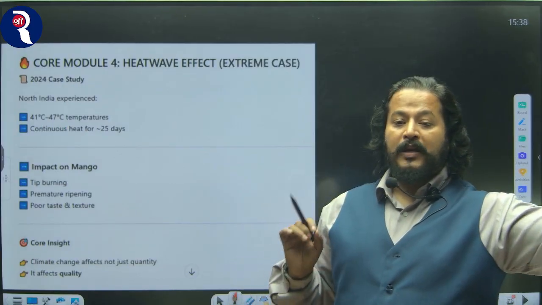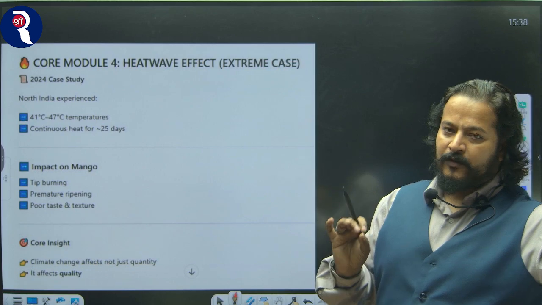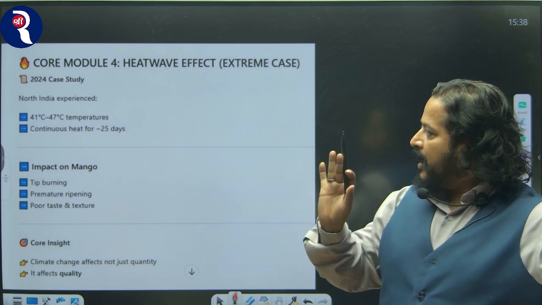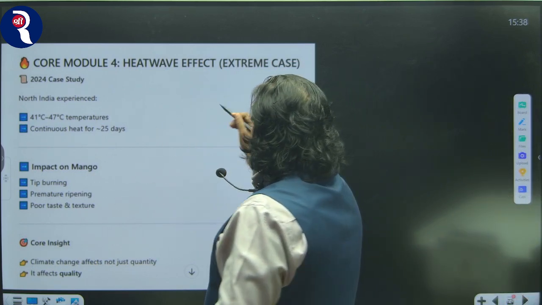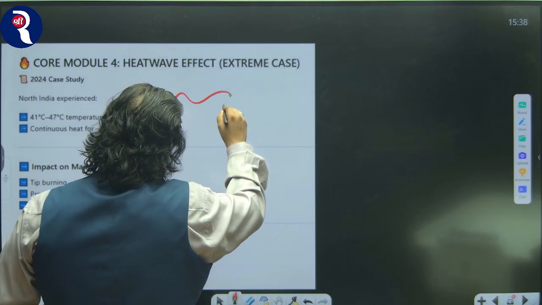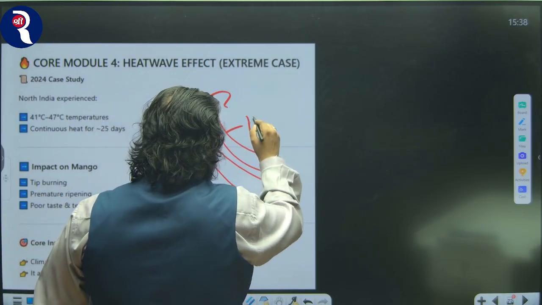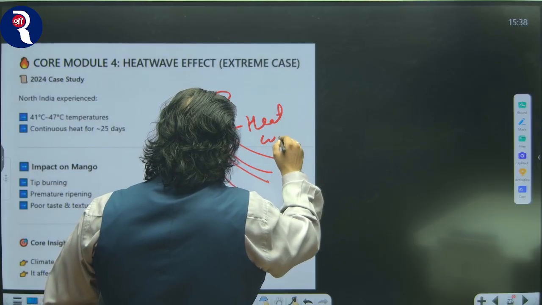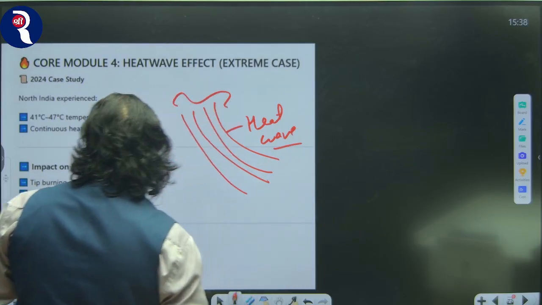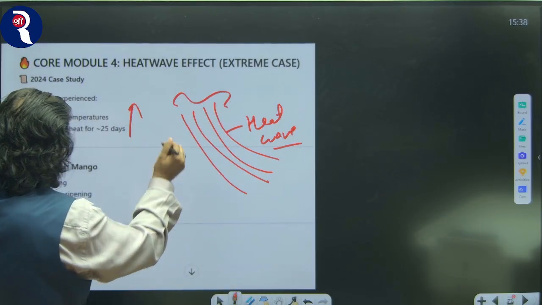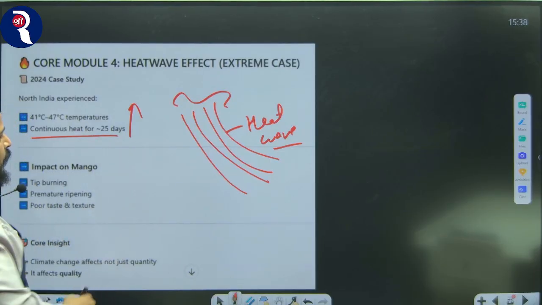Now, core module: heat wave effect. What is the heat wave effect on mango cultivation? In the North Indian plains, we always face heat waves. During a heat wave, temperature rises to 41 to 47 degrees Celsius and the heat continues for 25 days, sometimes more than 25 days.